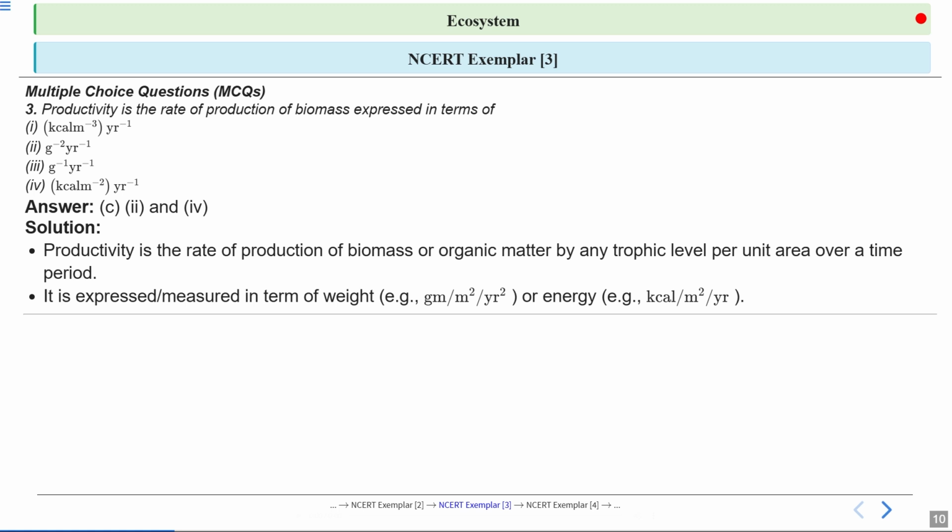Now, it is expressed or measured in terms of weight, for example, gram per meter square per year. Because productivity is the rate at which the biomass is being produced at any trophic level per unit area over a time period. It can also be measured in terms of energy, for example, kilocalories per meter square per year.